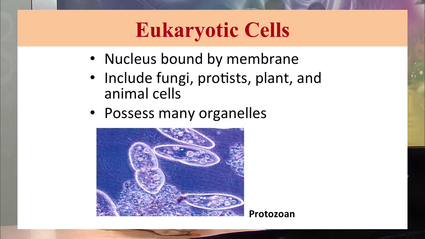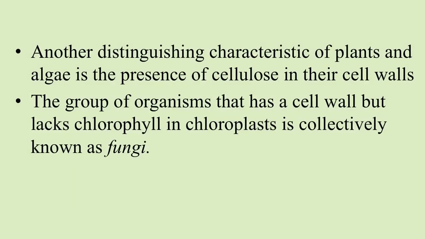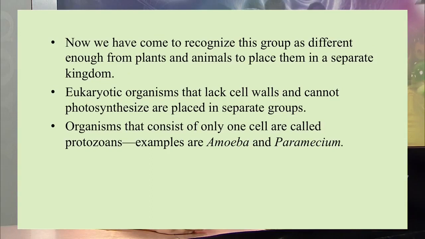Of these kingdoms, the plants and algae are set apart from the other organisms as they have green color, which indicates that these cells contain chlorophyll. Another distinguishing characteristic of plants and algae is that they both contain cellulose in their cell wall. But there is another group that has a cell wall but lacks chlorophyll in the chloroplast, and that is known as the fungus.